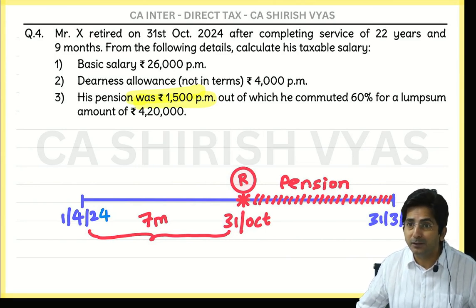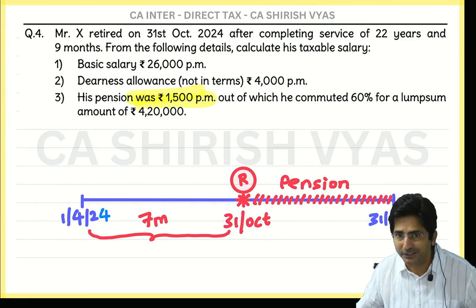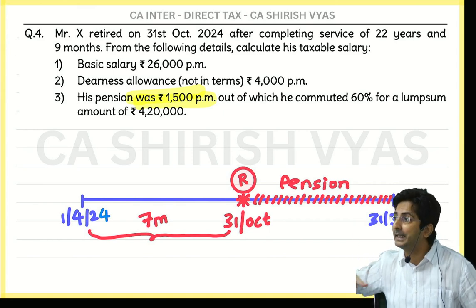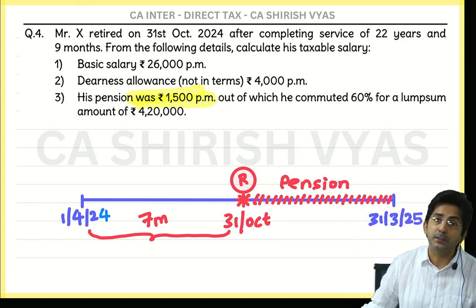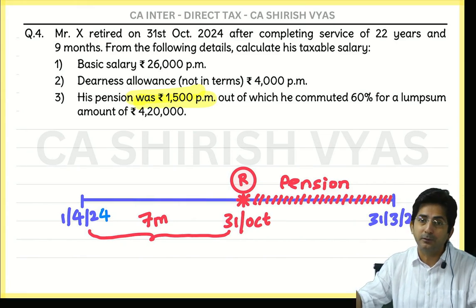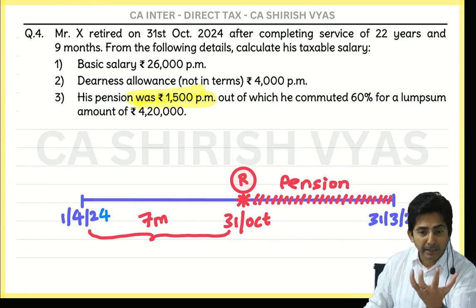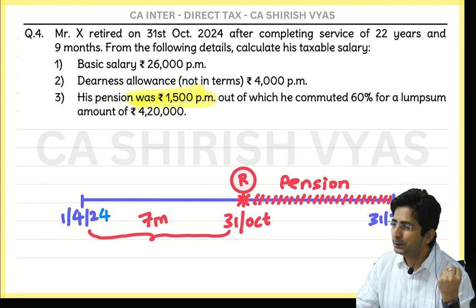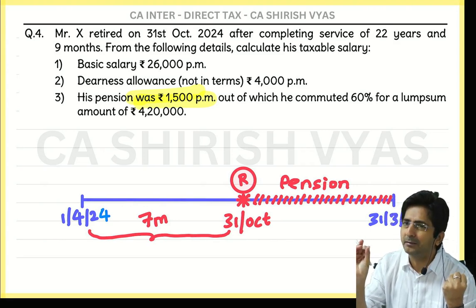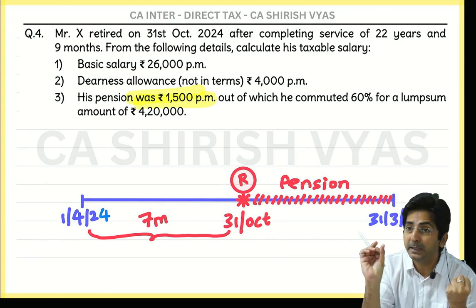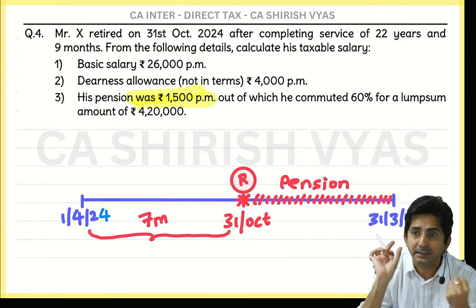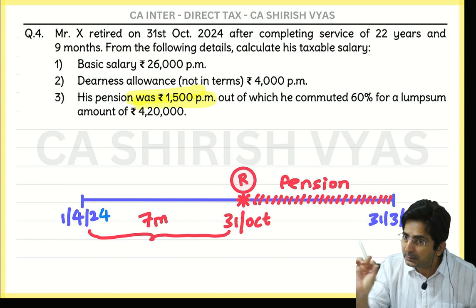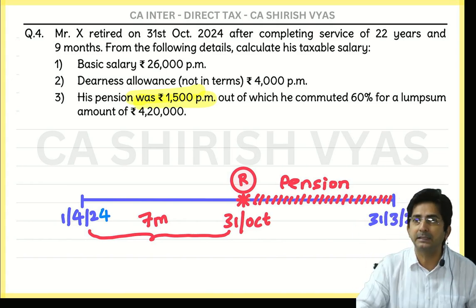But exemption works as per the government's thinking, not your choice. And what is the mentality of the government? An employee who has received gratuity already has a big lump sum amount in his hands. So in pension, he should take only a little bit of lump sum. Little bit means not 50, 33. And if you take up to 33% in lump sum, we will exempt.